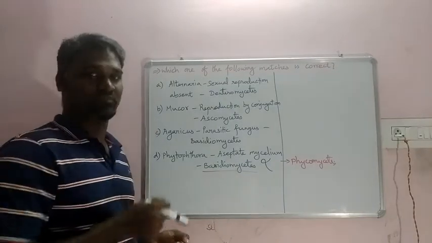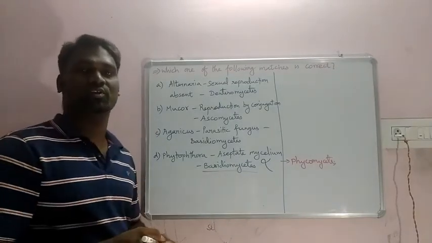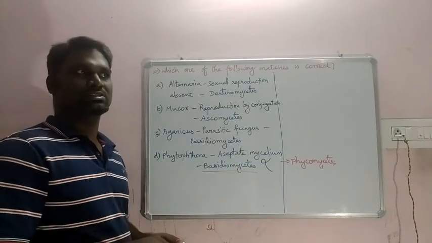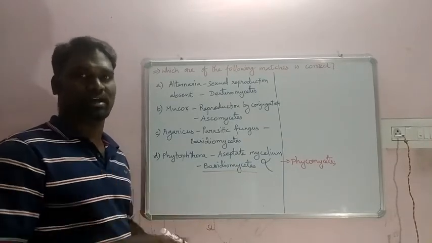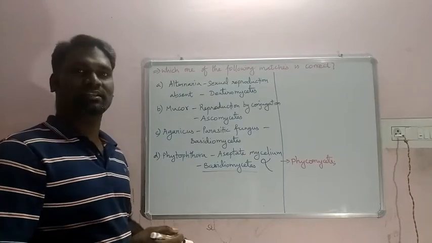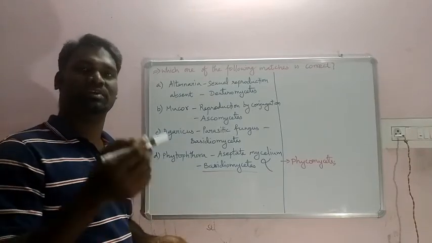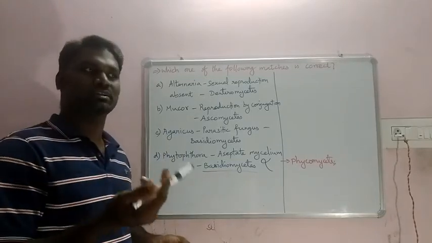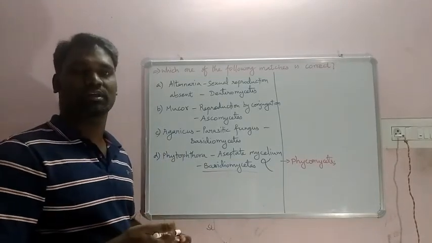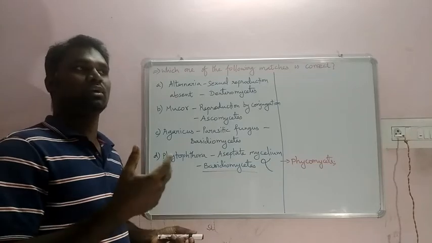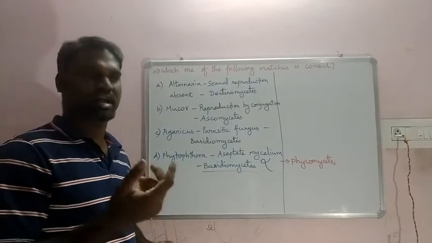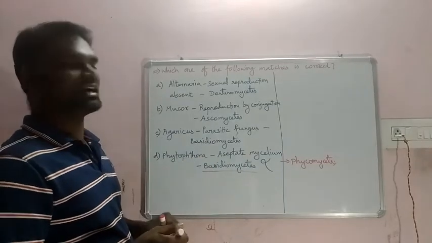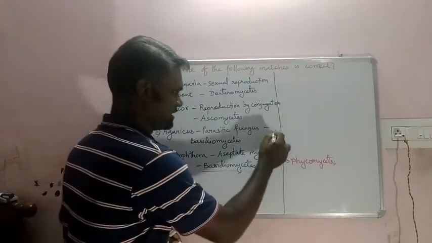Agaricus mushroom grows on soil also. Saprophytic may be the correct word. Parasitic means they depend on a living body, right? But Agaricus grows on decayed bodies, old decaying twigs and branches. So we cannot consider them parasitic fungi. So it is the wrong answer.